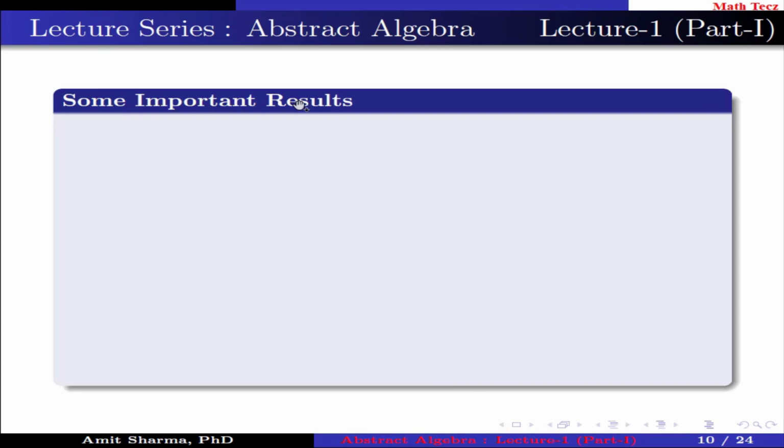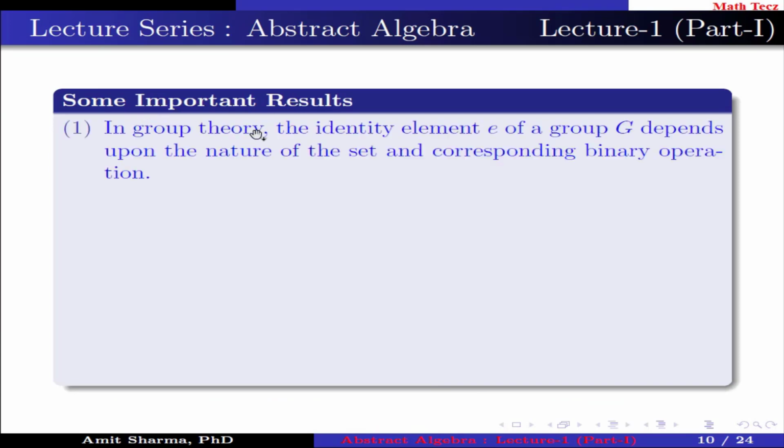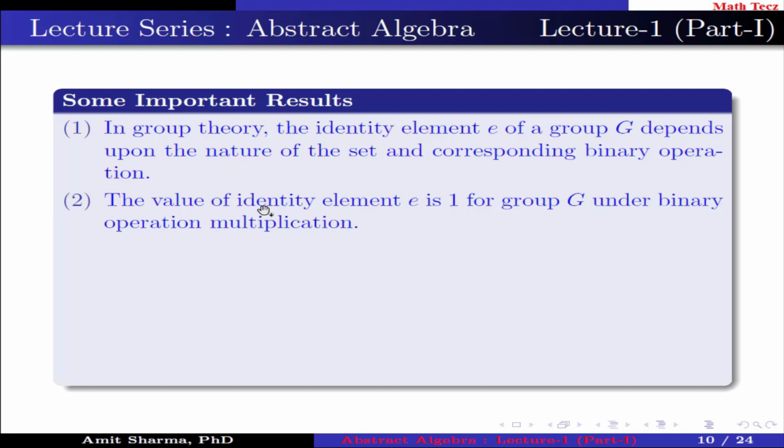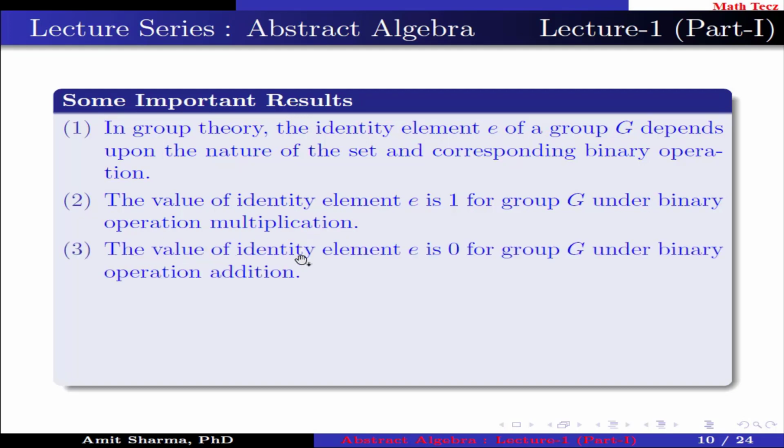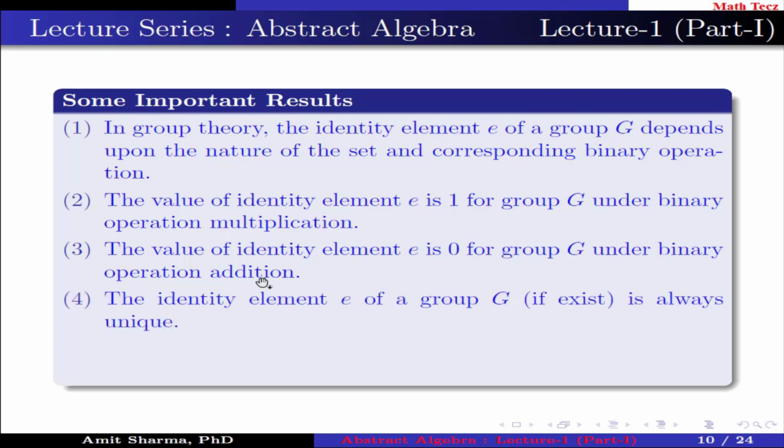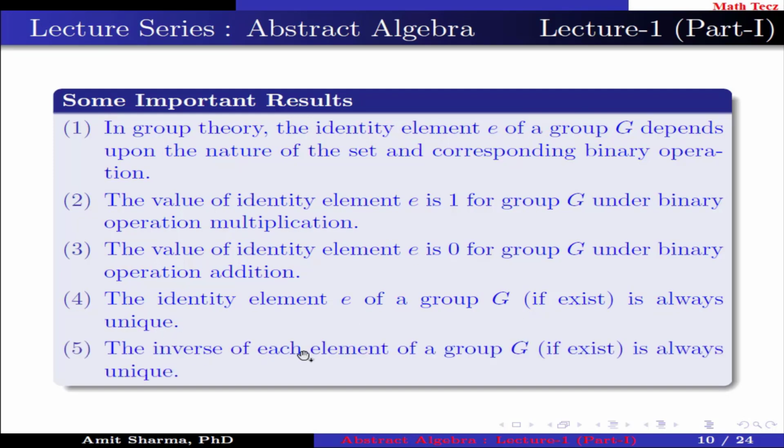Some important results. Number one, in group theory, the identity element e of group G depends upon the nature of the set and the corresponding binary operation. Point number two, the value of identity element e is 1 for group G under binary operation multiplication. Point number three, the value of identity element e is 0 for group G under binary operation addition. Point number four, the identity element e of group G, if it exists, is always unique. The inverse of each element of a group G, if it exists, is always unique.